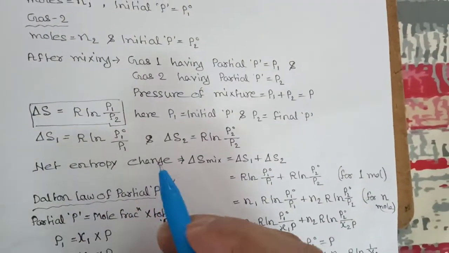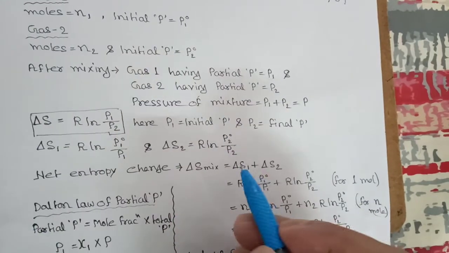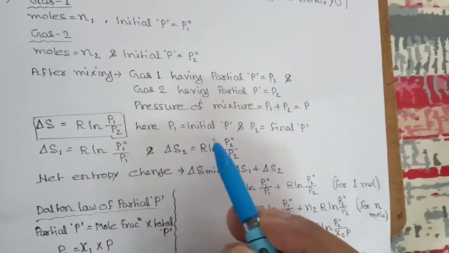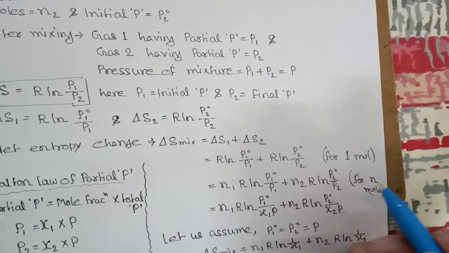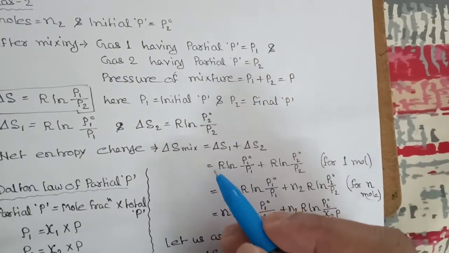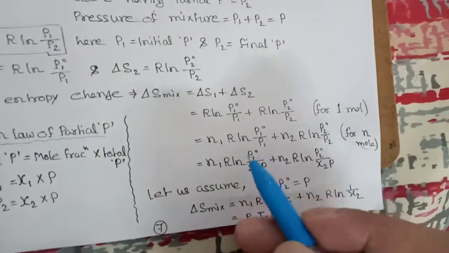So the net entropy change, del S mixing, will be del S1 plus del S2. This is for 1 mole, and for n moles you have to place n1 there and n2 there.